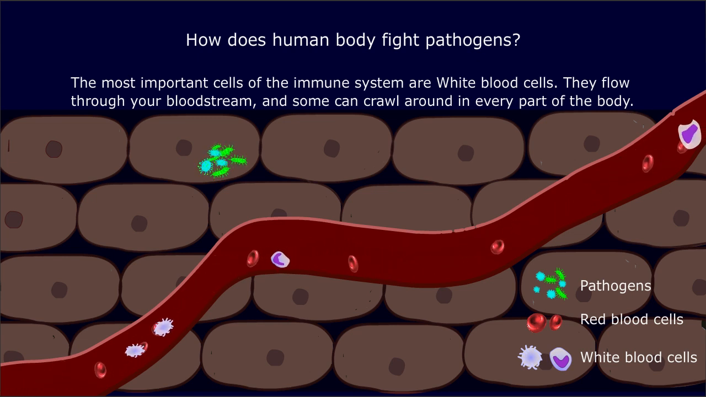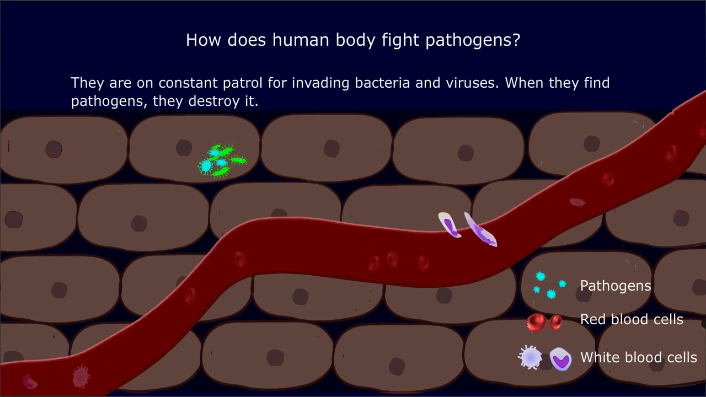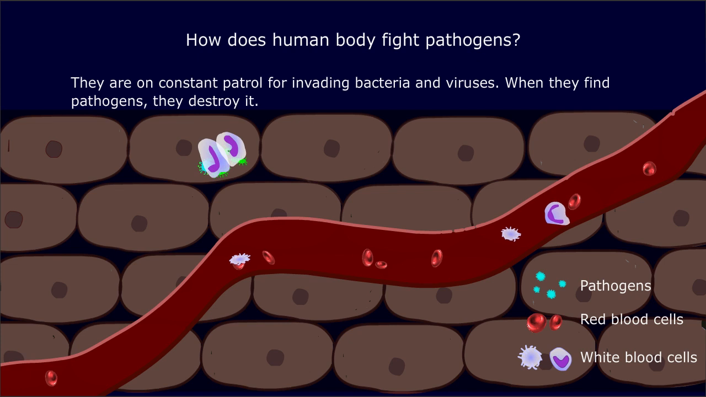They flow through your bloodstream, and some can crawl around in every part of the body. They are on constant patrol for invading bacteria and viruses. When they find pathogens, they destroy them.